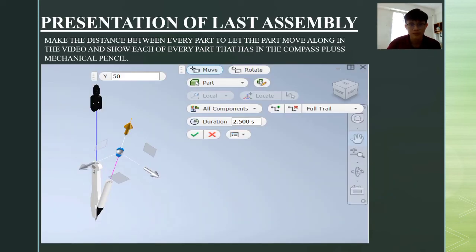Next is presentation of block assembly. Make the distance between every part to let the part move along in the video, and show each of every part that has in the compass plus mechanical pencil.